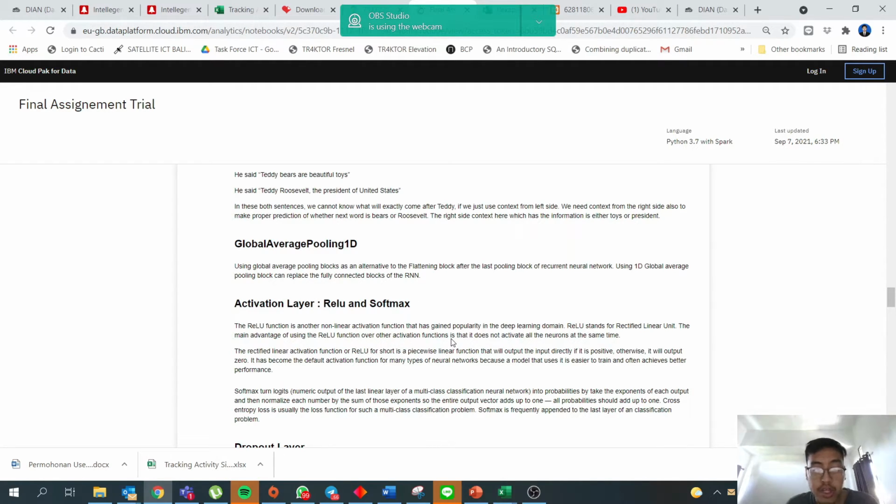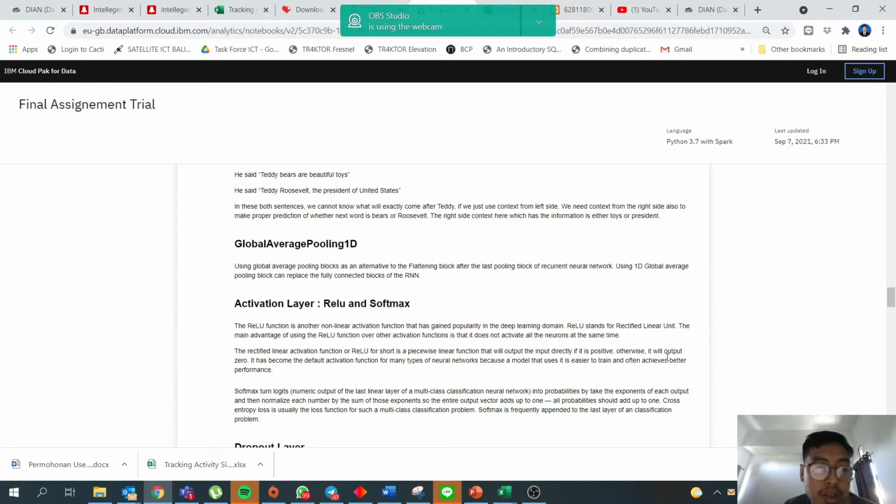Activation layer. In this activation layer, I use two kinds of activation. The first is ReLU and then softmax. ReLU, or rectified linear unit. The ReLU function is another nonlinear function that has gained popularity in the deep learning domain. ReLU stands for rectified linear unit.